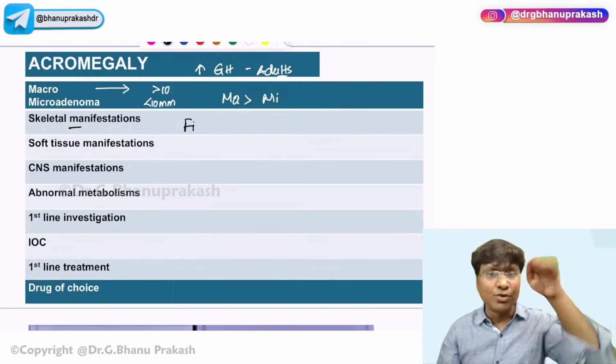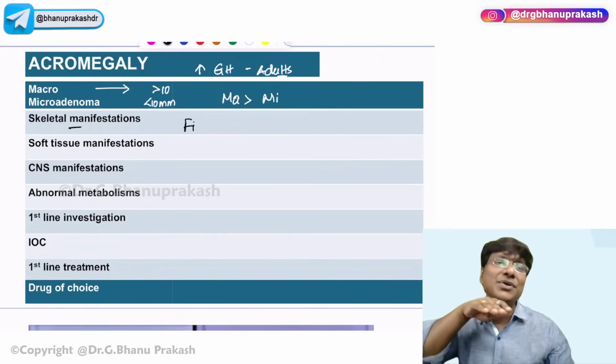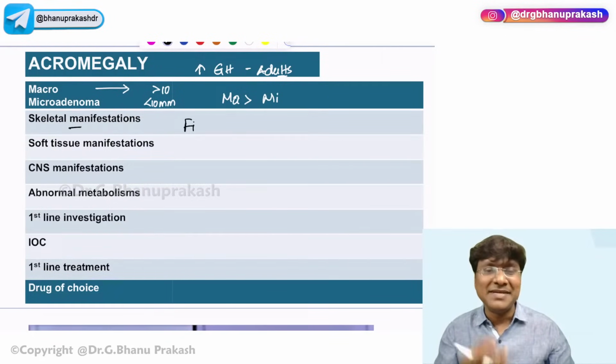There will be frontal bossing. And if you observe the nose, there will be a broad nose. And if you observe the jaw, you will notice that there is prognathism and there will be widely spaced teeth. That will be the skeletal manifestations. Then what will be the soft tissue manifestations? There are multiple soft tissue manifestations.